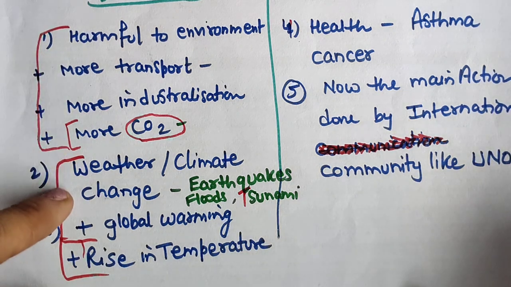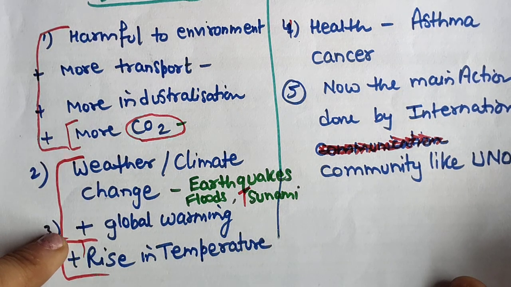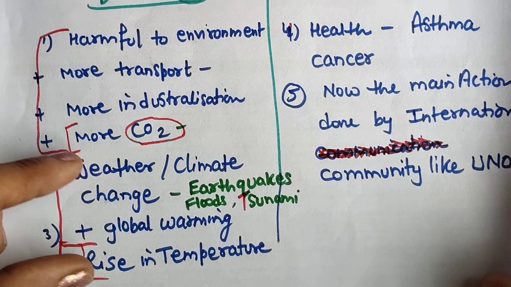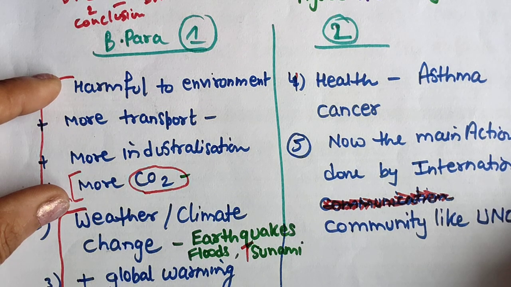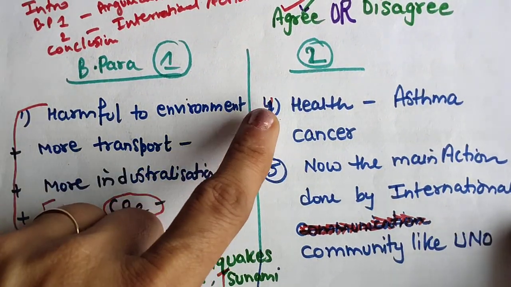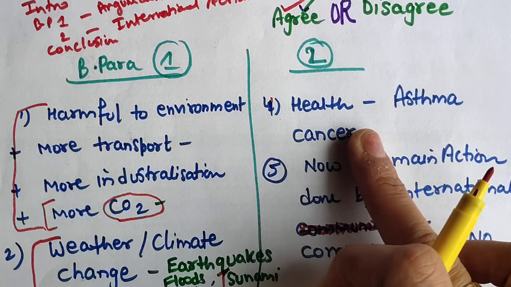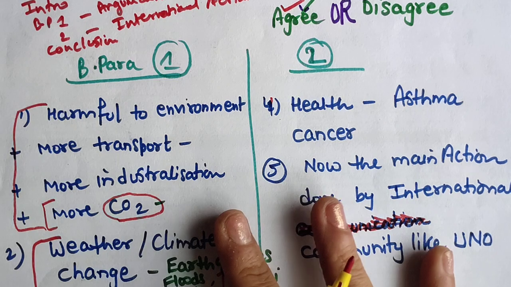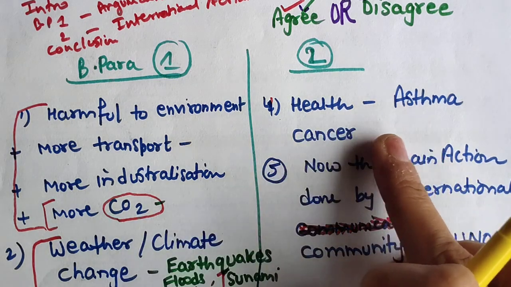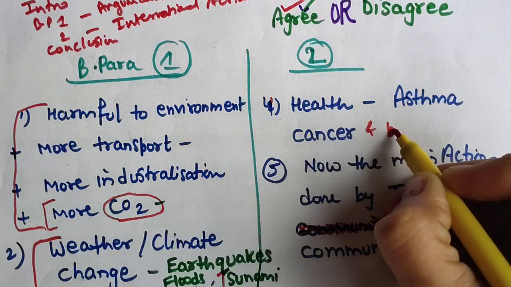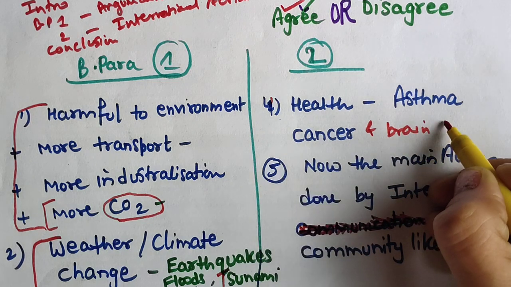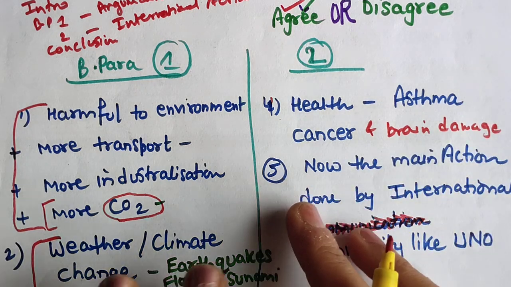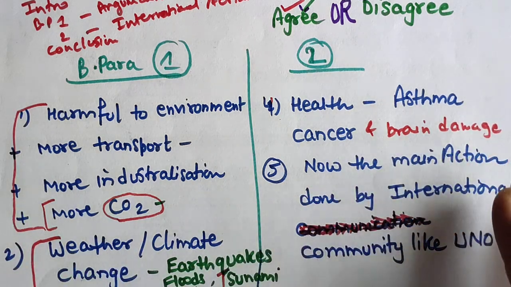Okay, so I have just framed my points, whatever was coming to my mind. Now while writing, I will just merge all these things into one point and all these things into one point. Okay, now in the second body paragraph, one more thing I have come up with is health problems will come up. So this is my planning, like asthma, cancer, and any other brain hemorrhage or brain damage. You can just write whatever health problems, 3-4 problems you can write.